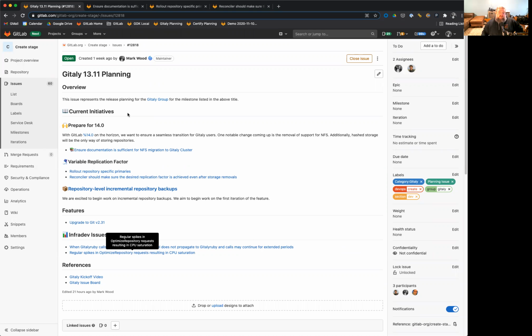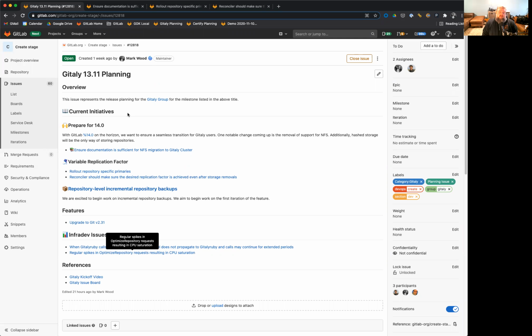The first of which is to prepare for the 14.0 release of Gitaly. With GitLab 14.0 on the horizon, we want to ensure that there's a seamless transition for our Gitaly users. And one of the most notable changes that impacts Gitaly coming up is the removal of NFS support. This means that GitLab will no longer be supporting issues and architectural problems with NFS storage for Gitaly cluster.